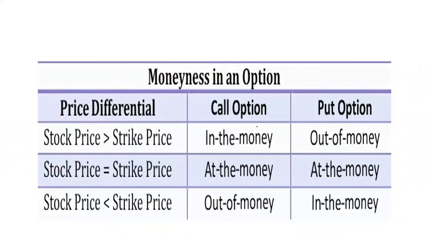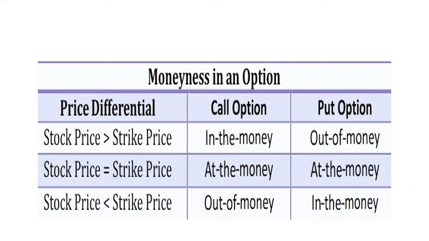Then let's understand the moneyness in the option. Whenever the stock price is greater than the strike price, in case of a call option, it is in the money, but in case of a put option, it is out of the money.